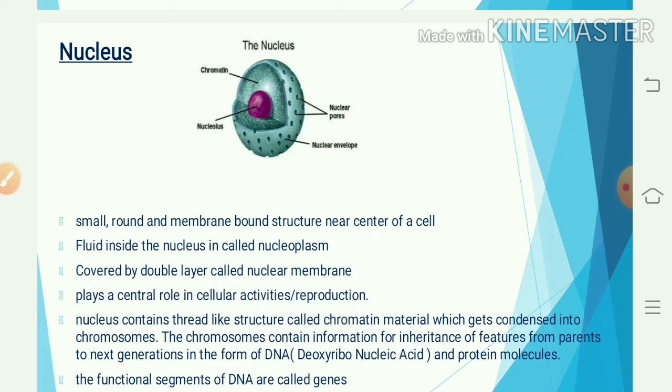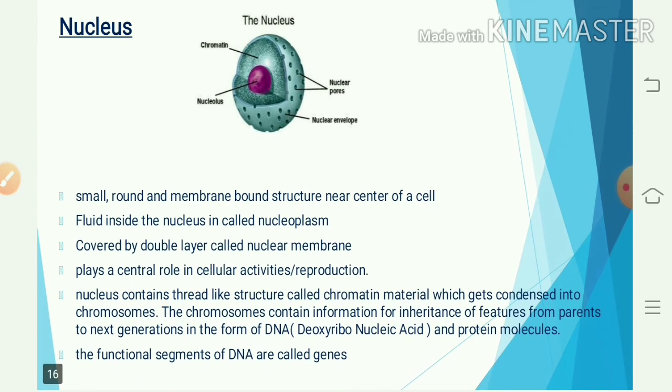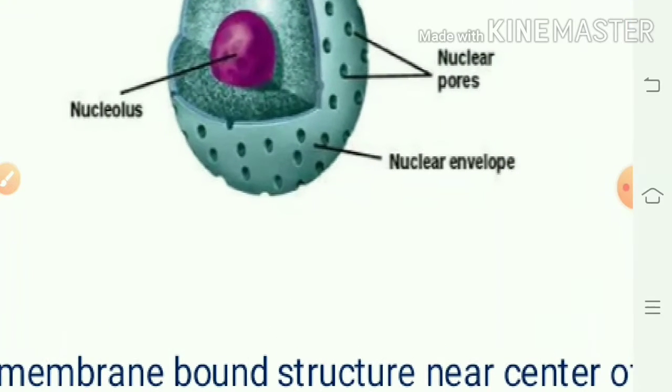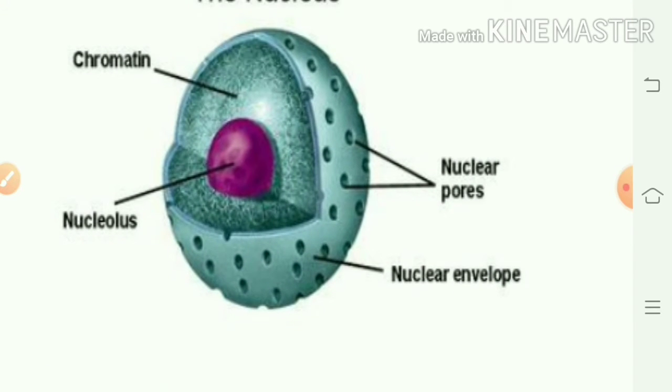The most important cell organelle is the nucleus. True nucleus is absent in the prokaryotes as you have seen, and true nucleus is present in the eukaryotic cell. It is also called the brain of the cell because the nucleus is involved in coordinating all the functions of the cell. It is a small, round and membrane bound structure near the center of the cell. Here you can see it is present at the center of the cell.